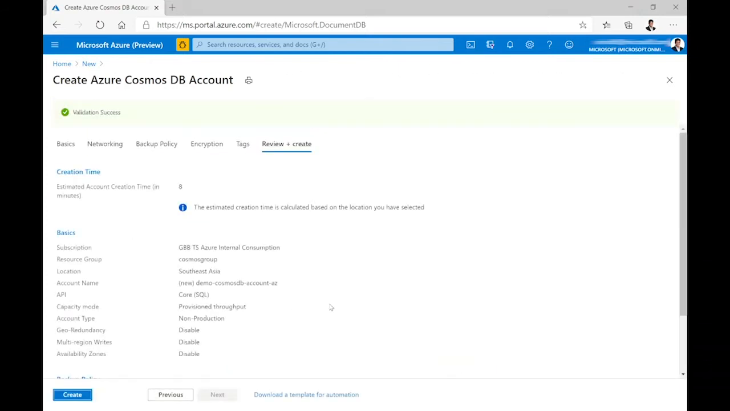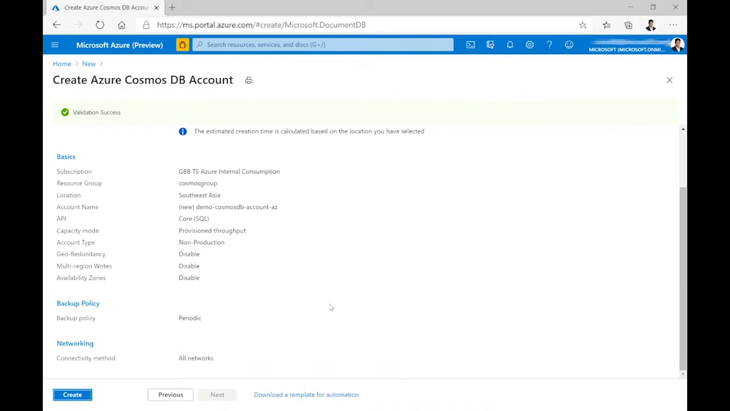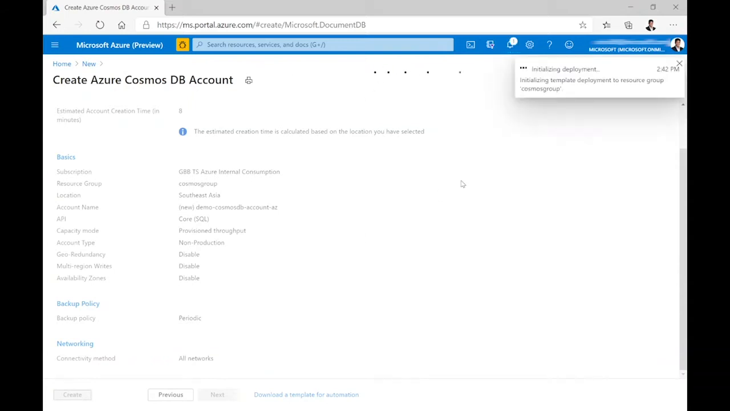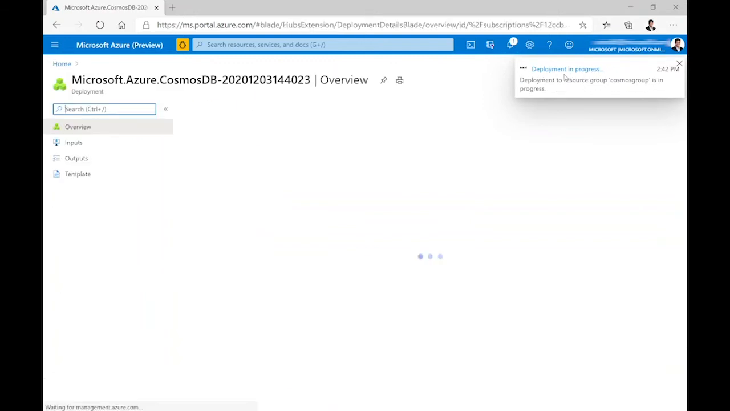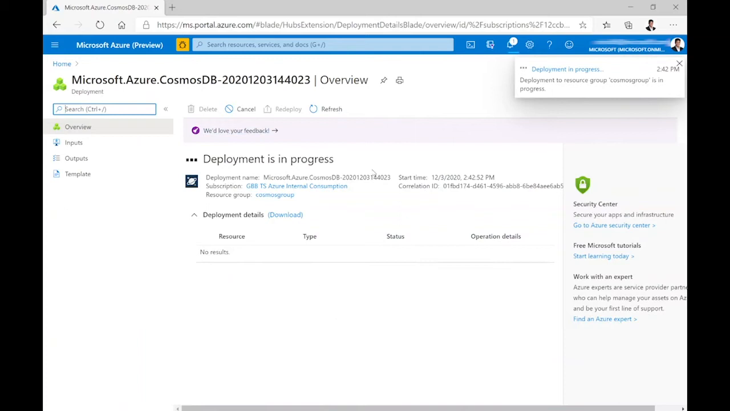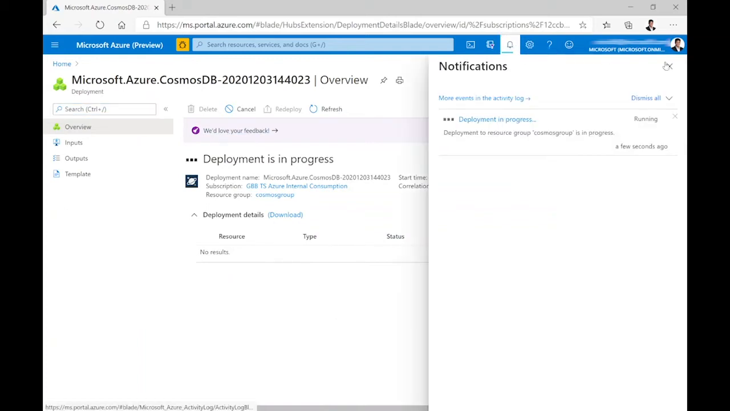So it will take some time to do the validation. After the validation is complete, just create. So it will take some time to create your newly created database account. So you can look for the progress in the progress bar here. So let's move on to the session.